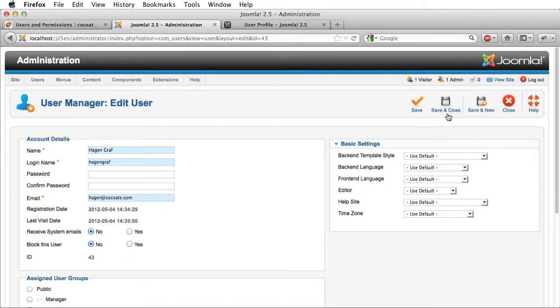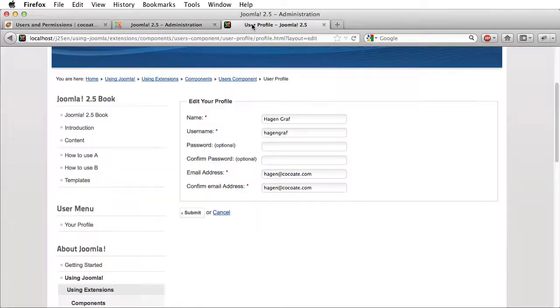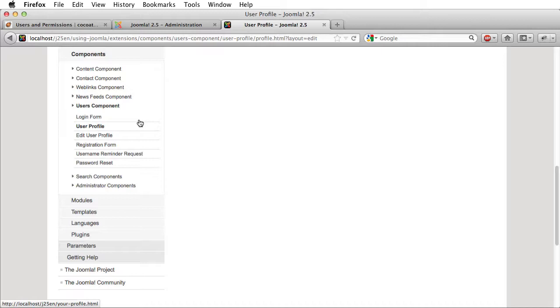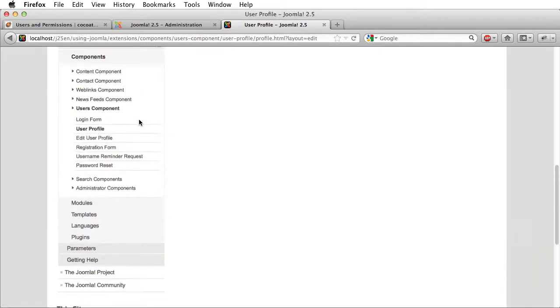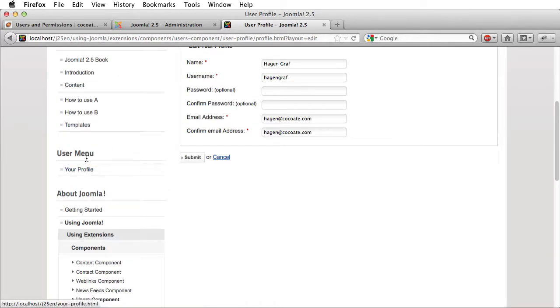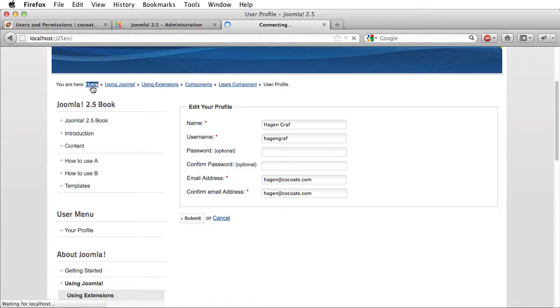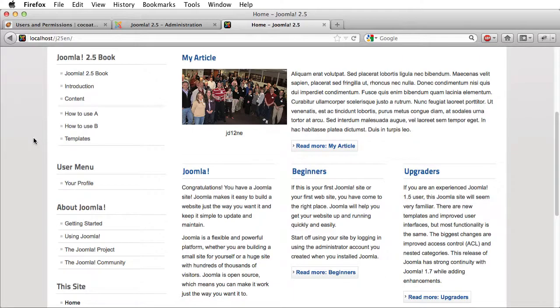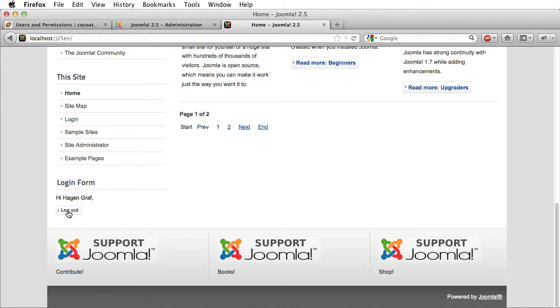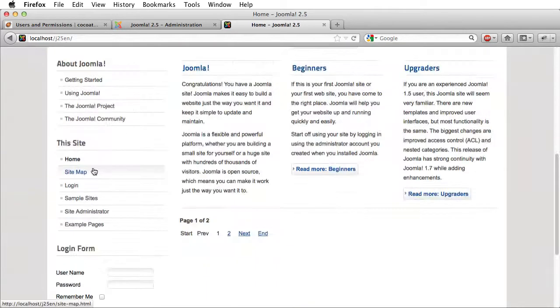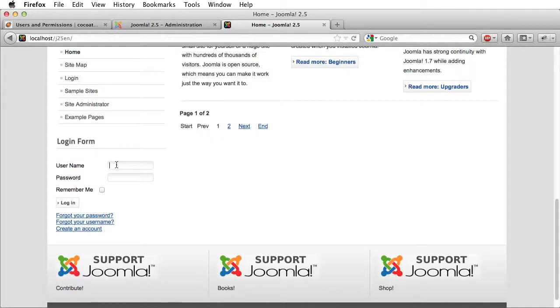So let's have a look whether this is working. And when I reload this here, it is not working. Yeah, the problem is you have to log out and log in. This is a bit complicated because the information is stored in the cookie in your browser. So I log out and log in again.